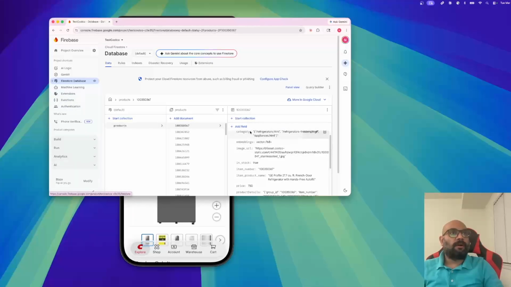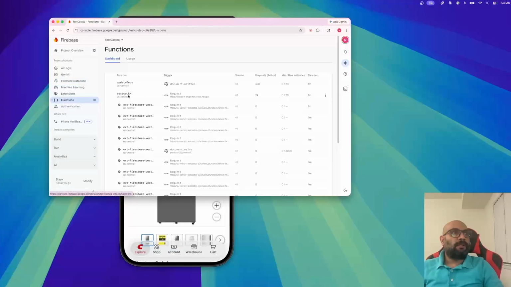It will convert all the information into a vector and save it. Similarly, the text the user enters will be converted into a vector, and the vector search will be done. There are various types of search algorithms, like nearest neighbor or cosine, and based on that, the relevant product will be picked up and passed to the LLM model. So this is update docs, and this Costco LLM method is giving all this information to an existing LLM to answer the question from the search result.